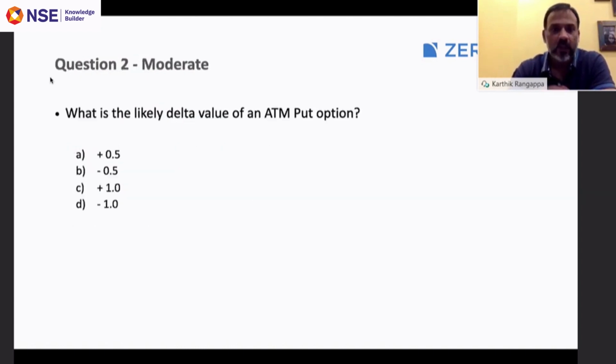right? So here is the second question. This is a moderate question. What is the likely delta value of an at the money put option? Is it plus 0.5, minus 0.5, plus 1, or minus 1? Okay, I'll leave that for a couple of seconds. Maybe you can relook at it and submit your queries.